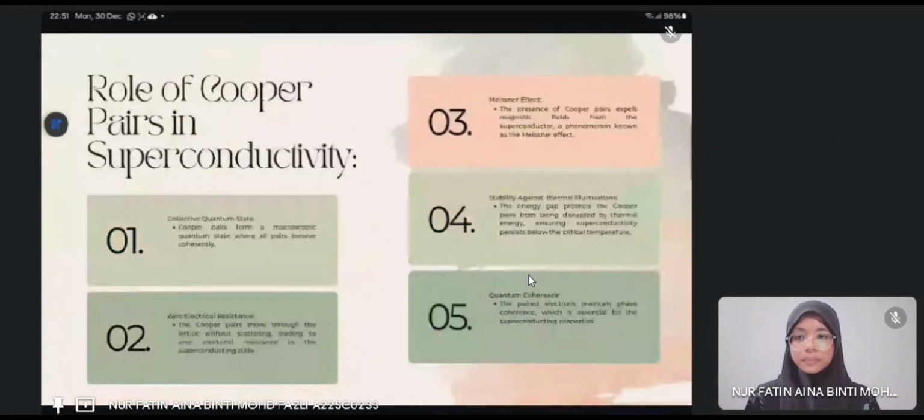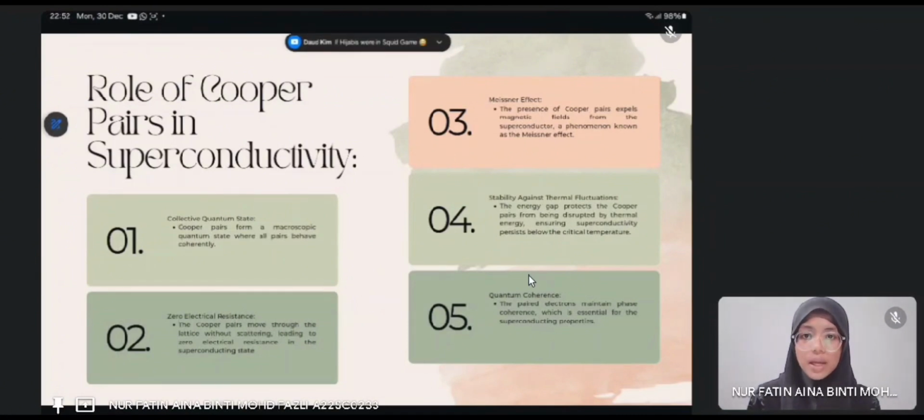Next is the role of Cooper pairs in superconductivity. Firstly is collective quantum state. Cooper pairs form a macroscopic quantum state where all pairs behave coherently. Secondly, zero electrical resistance. The Cooper pairs move through the lattice without scattering. Thirdly is the Meissner effect. The presence of Cooper pairs expels the magnetic field from the superconductor.